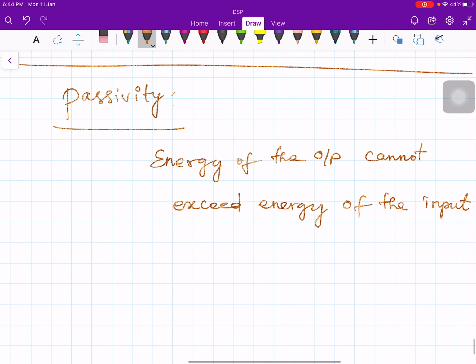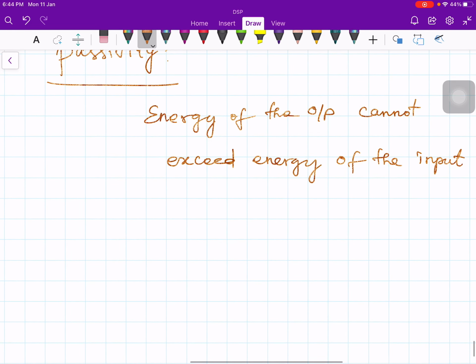Okay, so now a digital system is said to be passive if this passivity condition is satisfied. Namely, the energy of the output by definition, how do you find out the energy? You take y of n, take the modulus if it is complex and square it, and then sum them up from minus infinity to plus infinity.